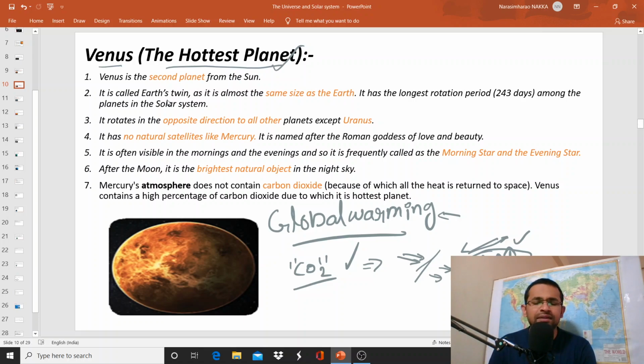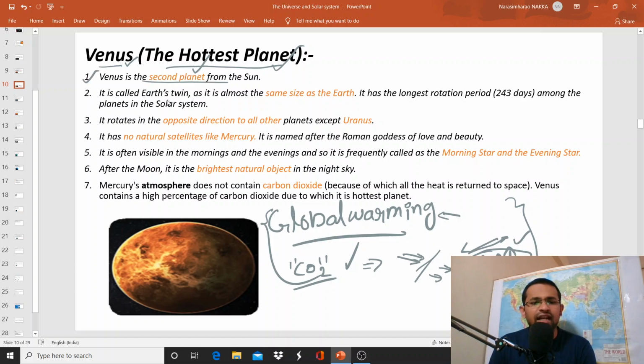As a result, the ice caps are melting, and the sea levels are increasing. So that is the discussion about global warming and CO2. Because of the presence of CO2 on Venus, Venus is the hottest planet, even though it is not the nearest planet to the sun.